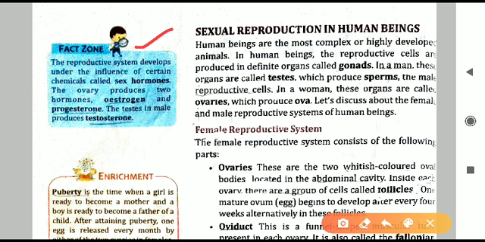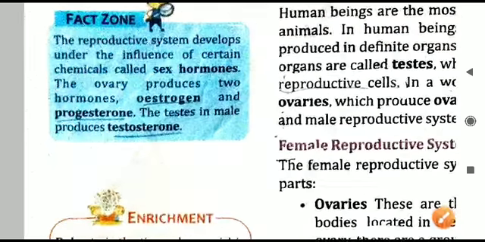So here what is given is sex hormones, the reproductive system that is working. The testis is working, it is producing sperm, the ovaries are producing ova. So how are these reproductive cells produced? The reproductive system is working under the influence of chemicals. Simply these sperms and ova will not be produced; they are being produced because of a certain special type of chemicals which are called the sex hormones. What are the names of these hormones?